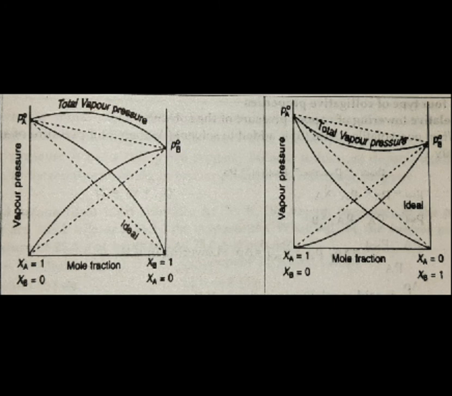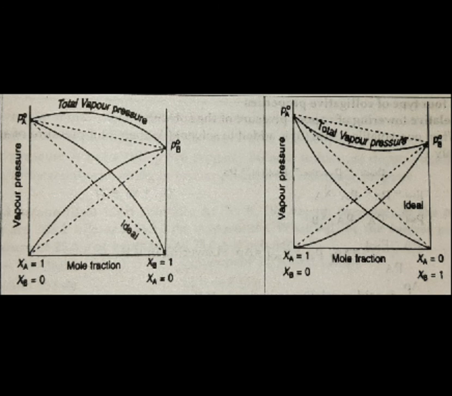Similarly, for the negative deviation, take an example of acetone and chloroform. Initially, acetone and chloroform as independent solvents do not have any strong molecular forces, but when they are made to combine with each other to form a solution, new attractive forces are established between them due to intermolecular hydrogen bonding.